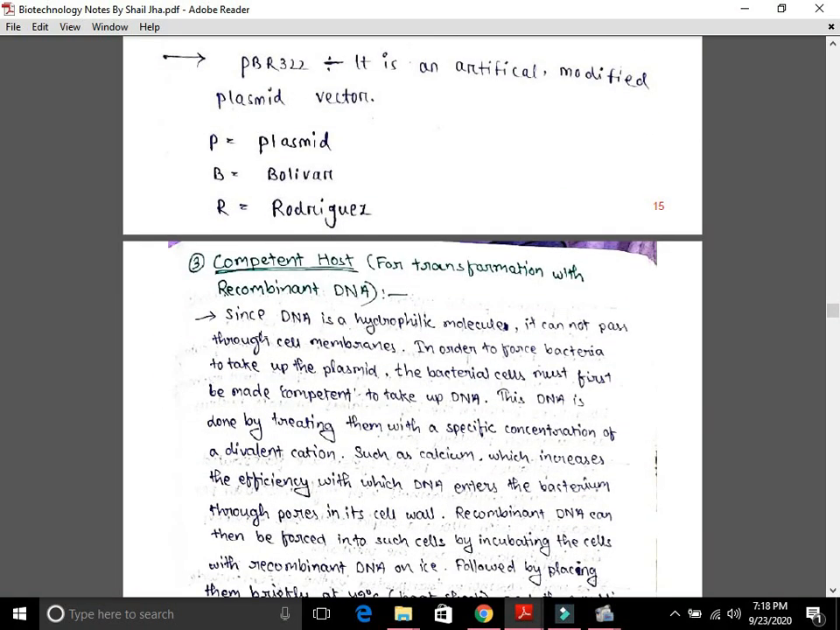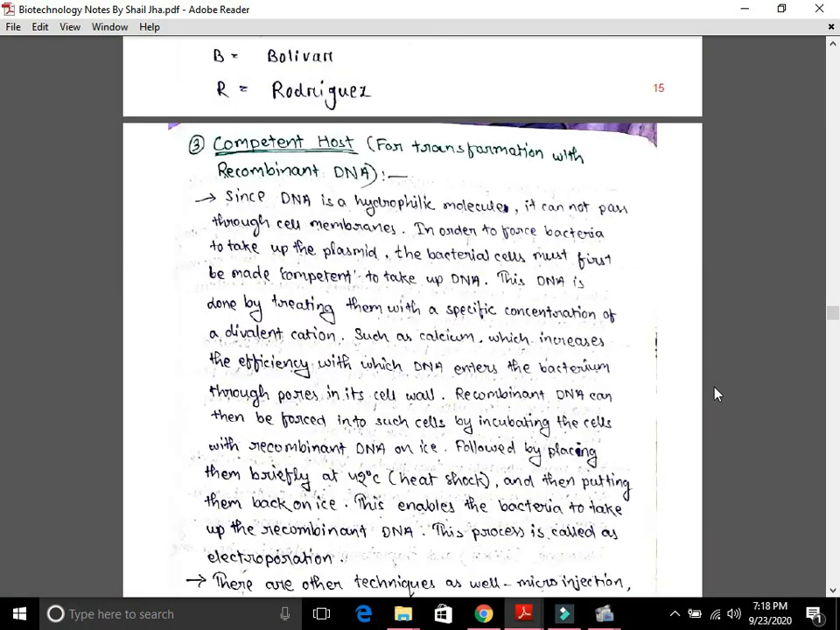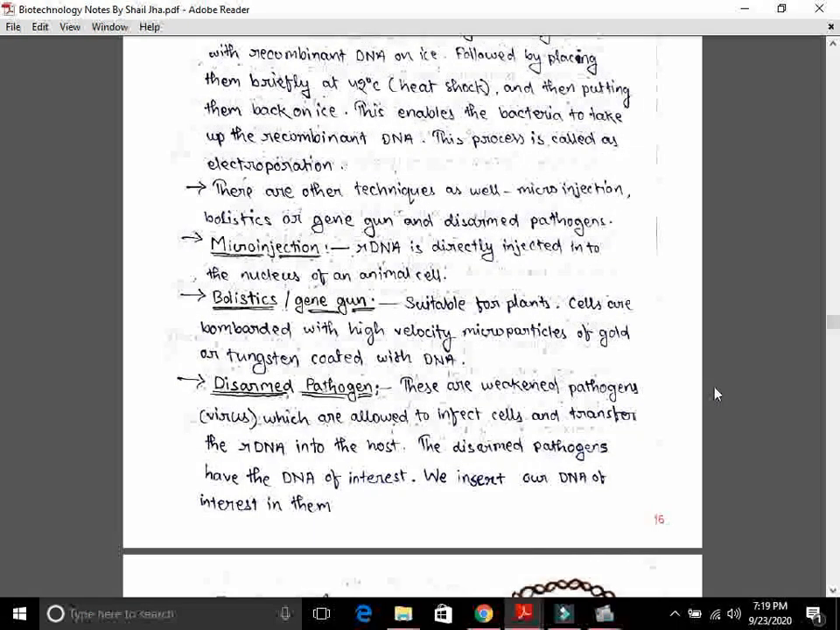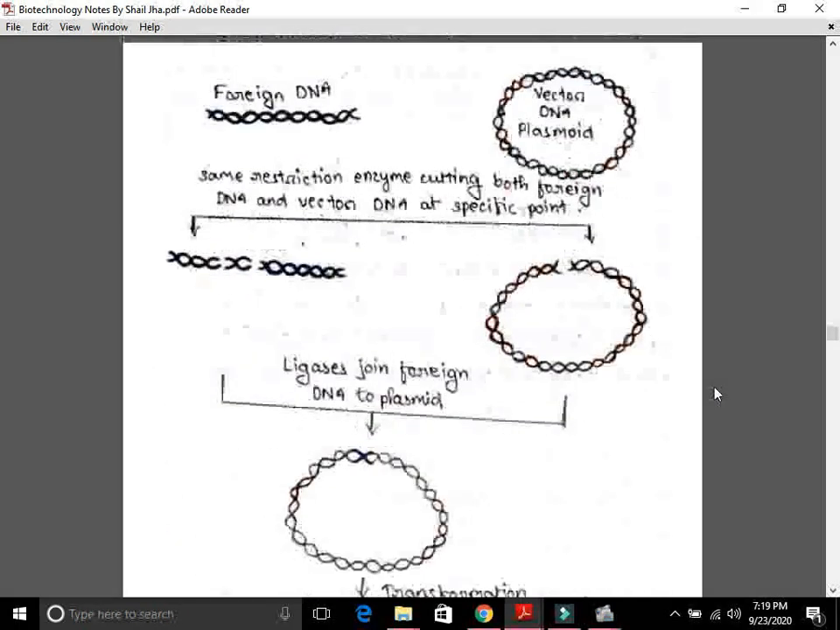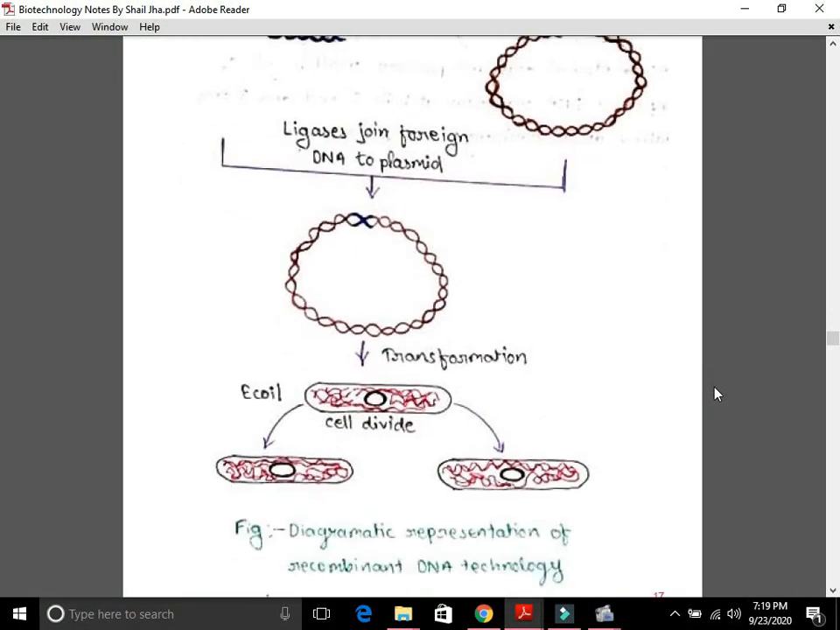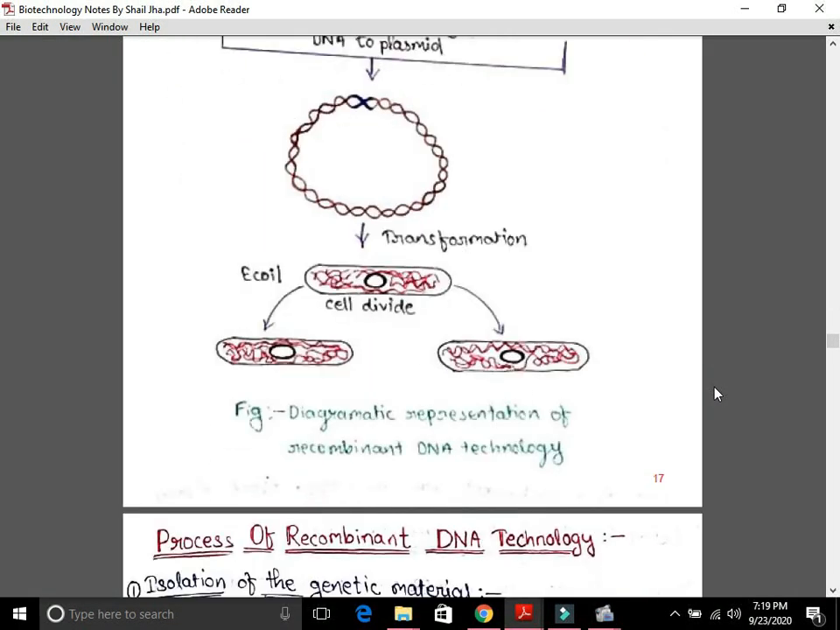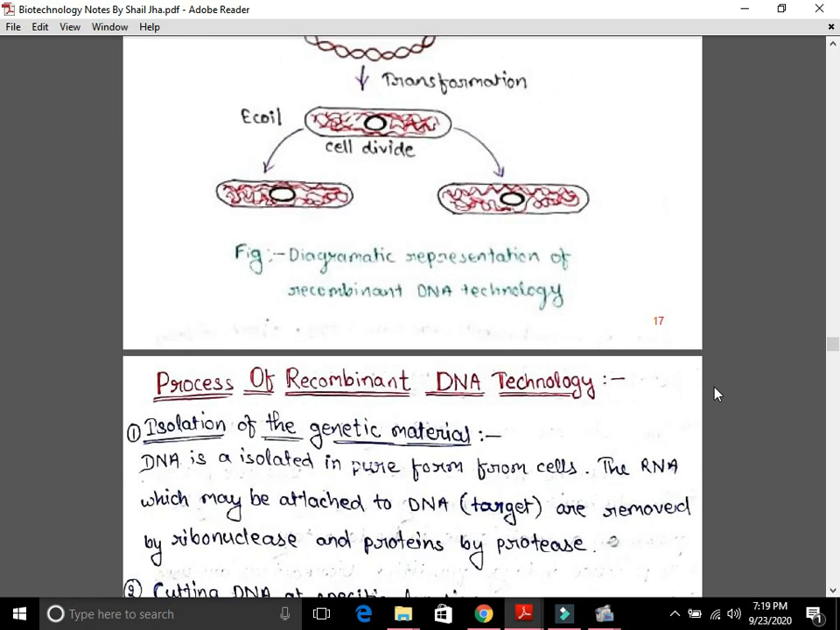This is the third main heading, that is competent host. The first one was restriction enzymes, the second one was cloning vectors, then third one is competent host. So these three headings help you all to understand the concepts of biotechnology. And this is one picture which helps you to understand the overall process of biotechnology or recombinant DNA technology.